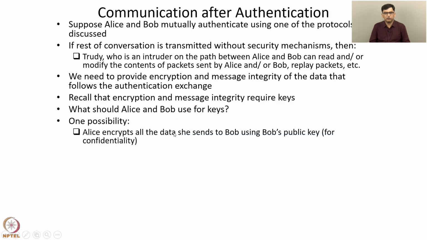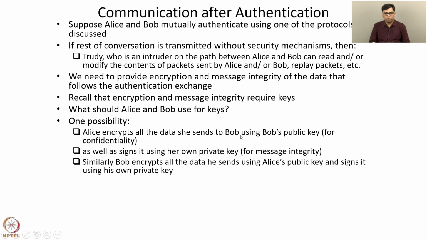One possibility is this. Alice encrypts all the data she sends to Bob using Bob's public key. This encryption is done to achieve confidentiality. And Alice also signs the information that she sends using her own private key. This is done for message integrity. So Alice creates a digital signature which achieves message integrity, as we have discussed in an earlier lecture. Similarly, in the other direction, for confidentiality, Bob encrypts all the data he sends using Alice's public key, and for message integrity, he signs the information using his own private key.